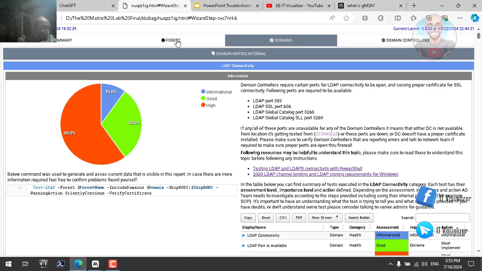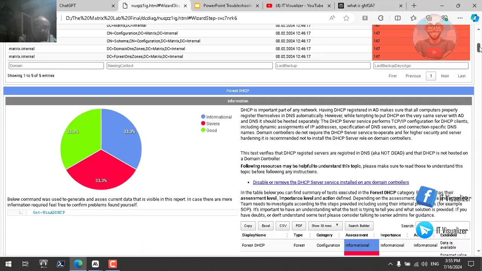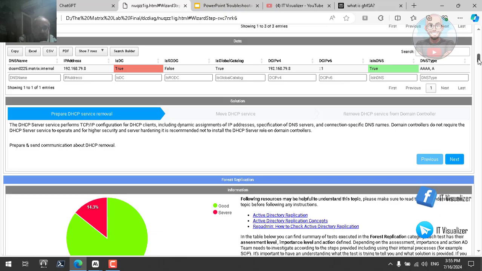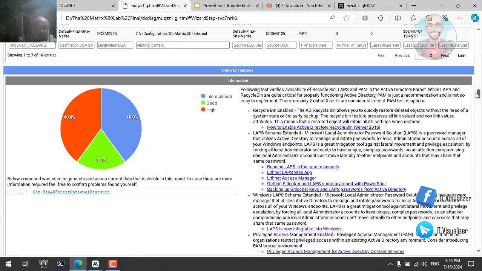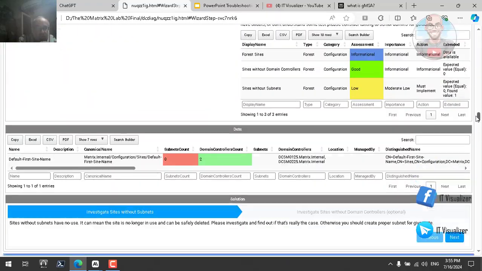So we have finished the forest's findings. As we can see here, we have seen the backup and we have solved it. We have seen the forest DHCP. We have known how to do it. The forest replication, we have solved it. And then we have the optional features. We have talked about it. The forest sites, we have talked about it.